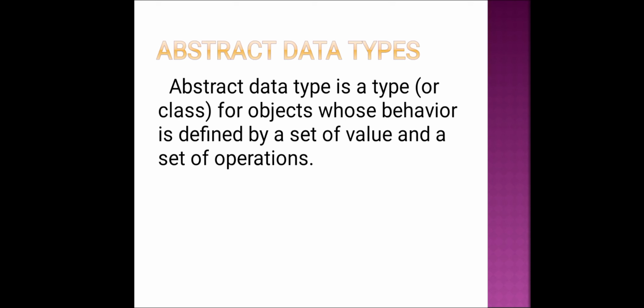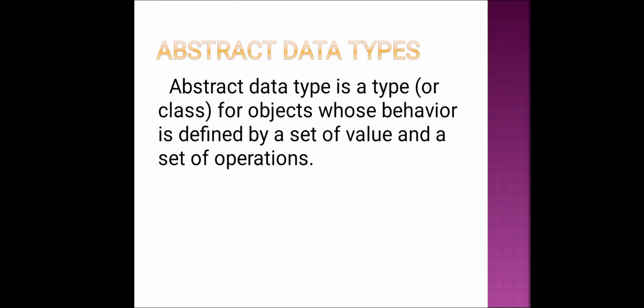Okay, an abstract data type is a type for objects whose behavior is defined by a set of values and a set of operations. The definition of abstract data types only mentions what operations are to be performed but not how these operations will be implemented.